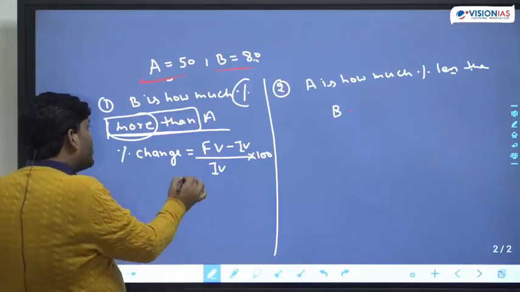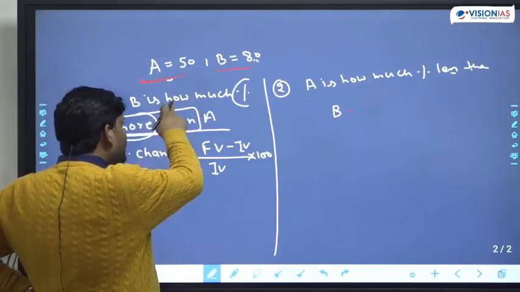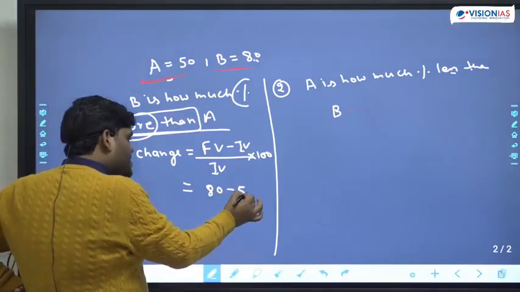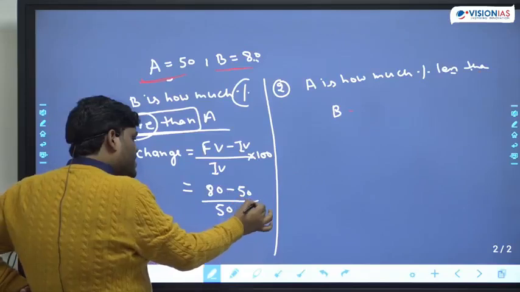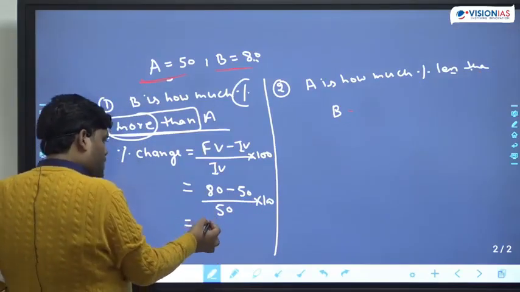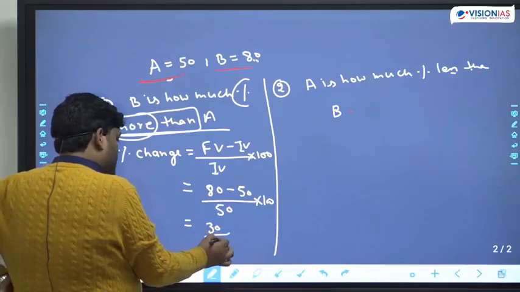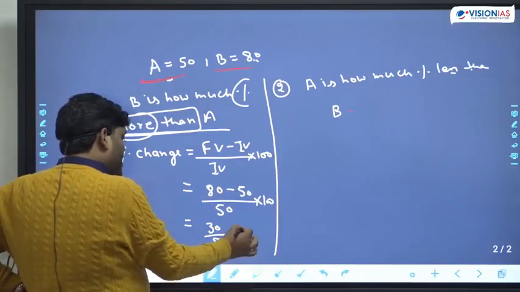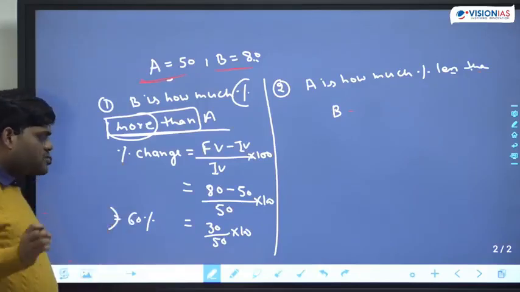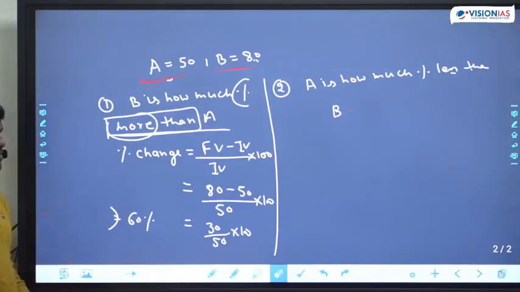So the final value becomes B. B is 80. So 80 minus 50, upon 50, into 100. This will come as 30 upon 50 into 100, which is 60%. The value is coming as positive, that means the value is more.